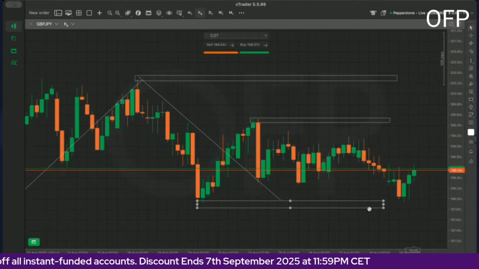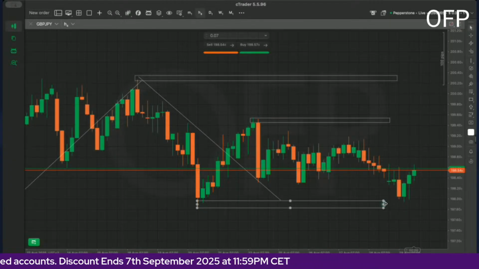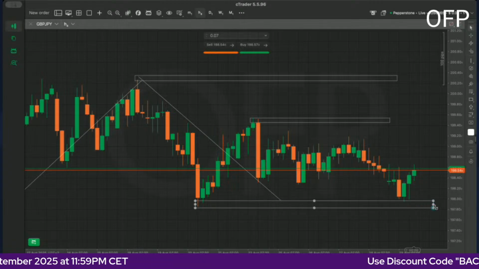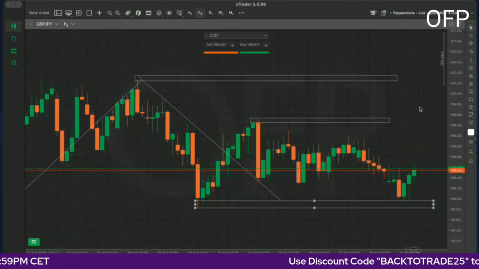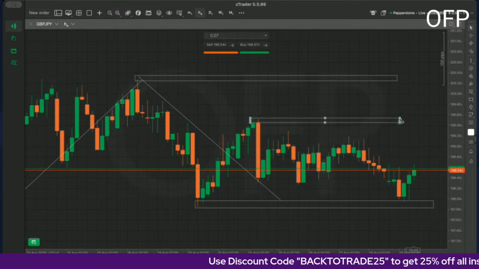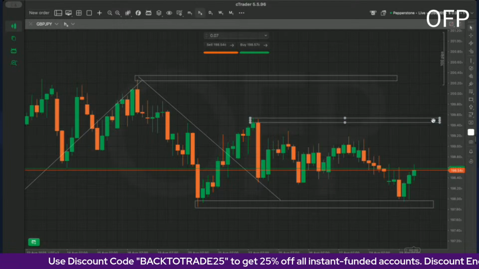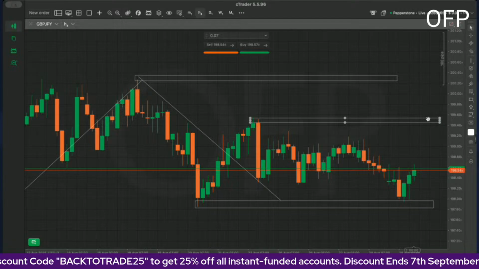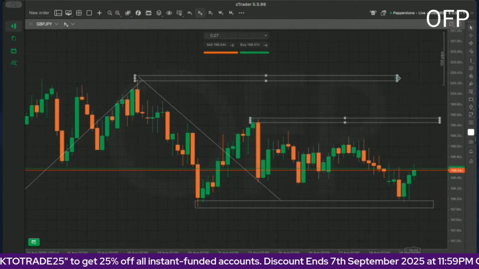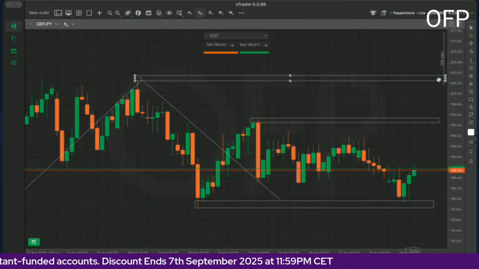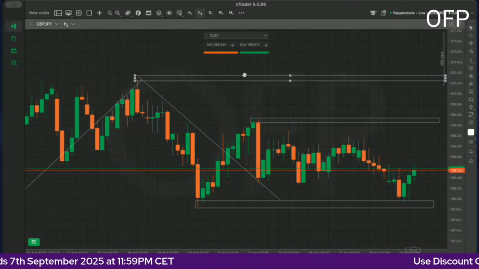So pound yen, we came all the way to the bottom here, which was a level we were anticipating to come down to, and then we bounced off this level. So for the coming week, I do believe that we could be coming to 19400. Then once we come to this level, if all goes well, then we could even be coming as far as 200. So let's keep an eye and watch on that.